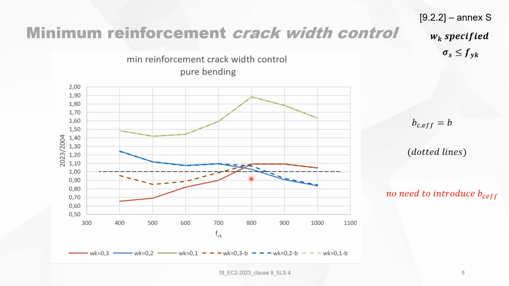So there is no need to introduce BC effective. If you look at this for beams, you will see it's safe to work with BC effective equals B. So I recommend just use BC effective equal to B, and then it will save you a lot of calculation time.